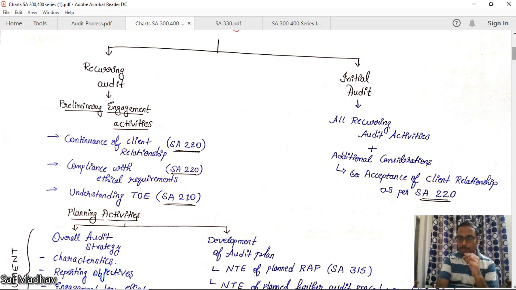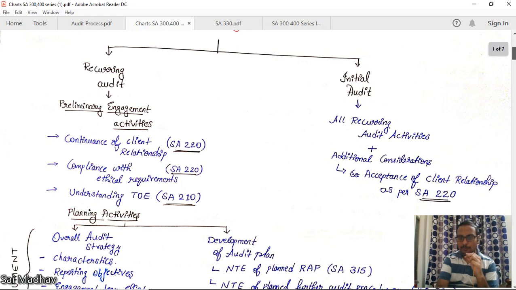Now, a small question for you guys. In which of the following, initial audit or recurring audit, will the auditor do more work? The answer is initial audit, because initial audit is first time audit. He has no knowledge, or rare knowledge or experience, with the client. So he will have to do more work to plan the audit.